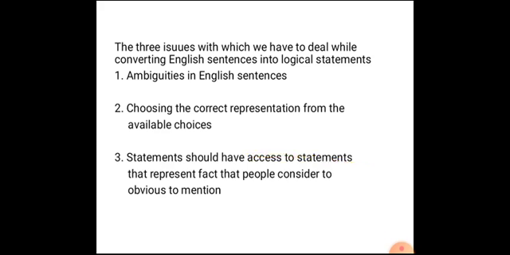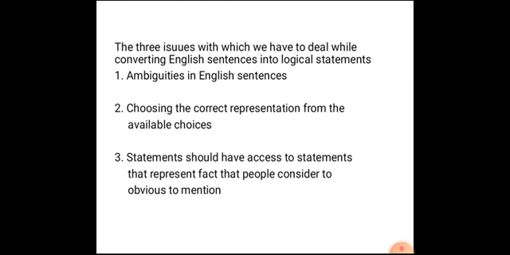The first of the three issues is that many English sentences look ambiguous in some way, like in our previous example, statement 5, statement 6, and statement 7. These are the statements having some ambiguity in them.